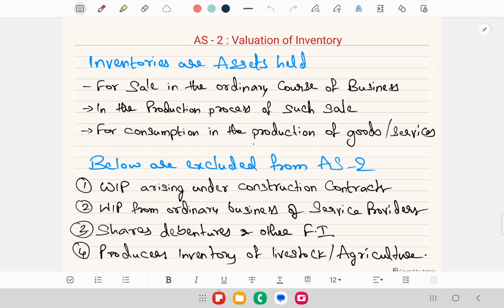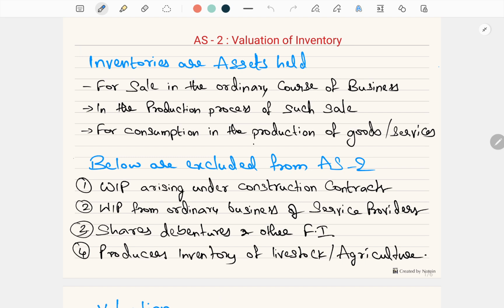The topic I want to discuss today is Accounting Standard 2, Valuation of Inventory. This is one of the major topics where you may get a theory question or even a practical question. As this standard is a little big, I am going to split this video into two parts and you are currently watching part 1. Let's start.